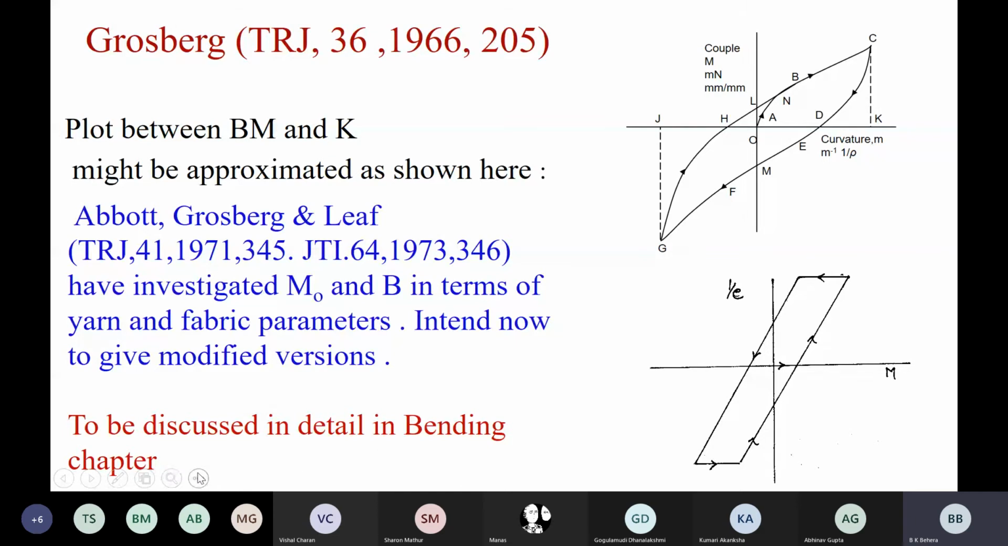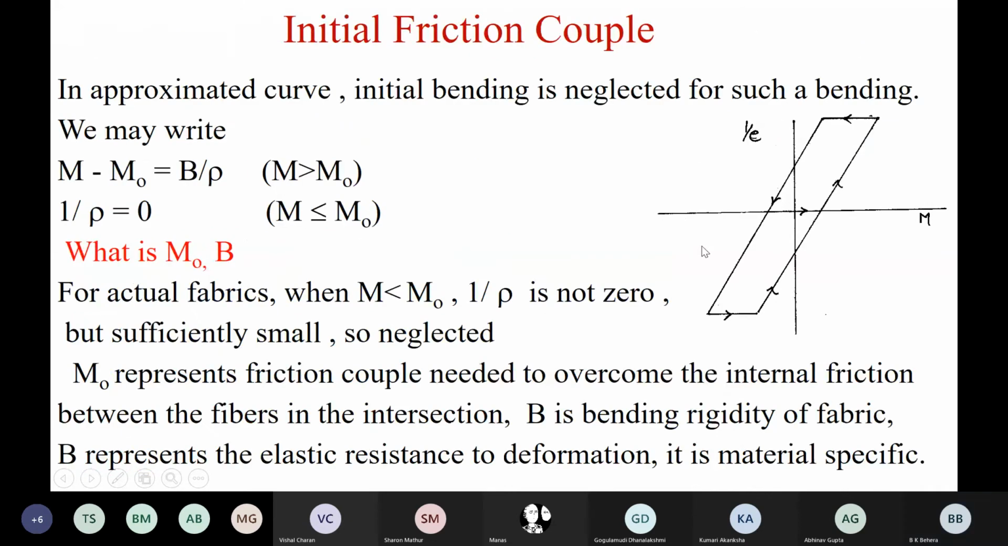And I have clearly mentioned it. It is to be discussed in detail in the bending chapter. The bending chapter will come maybe after 5-6 lectures. There again, I will discuss this in detail with a model. So please try to understand this concept, which is very, very important as far as textile mechanics is concerned.